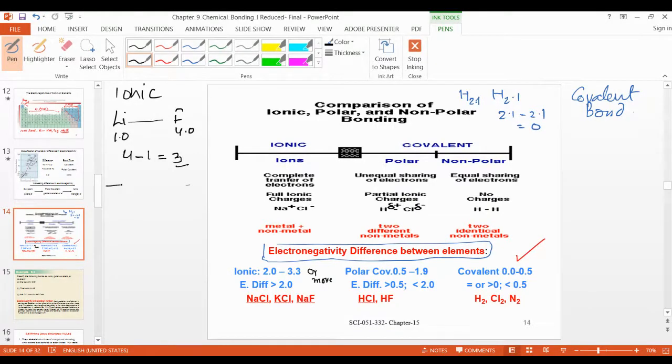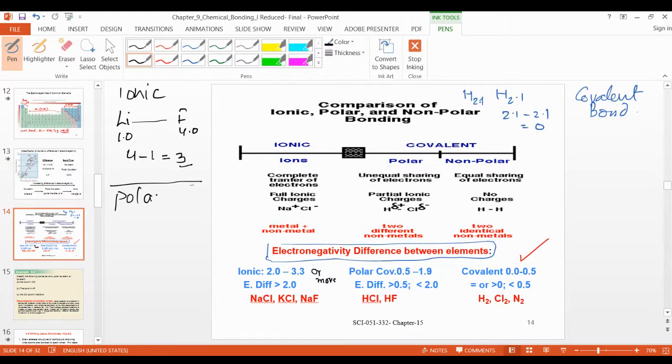Now a polar covalent bond: hydrogen is 2.1, chlorine is 3.5. So 3.5 minus 2.1 gives 1.4. Look where it falls: it is polar covalent, because the polar covalent range is from 0.5 to 1.9.